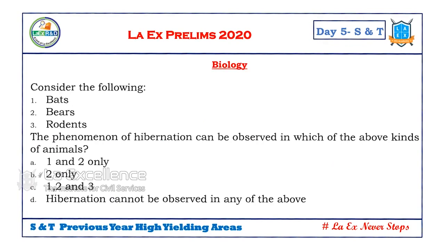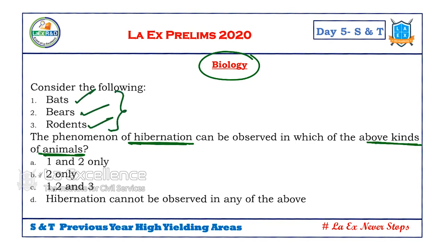Next issue is with regard to basic biology. Here let's understand the question. In the question, what is given? Hibernation as a phenomenon is observed in which of the above animals? Rodents, bears, bats. All these three observe the phenomenon of hibernation. So answer is C. But do you know, they asked this question because there was some current issue with regard to these.